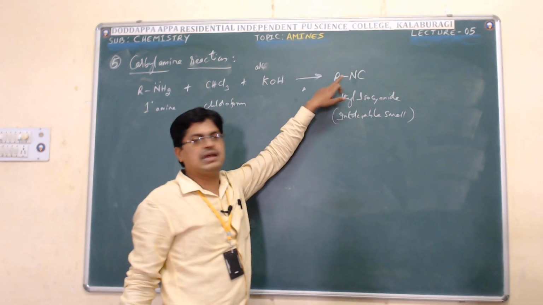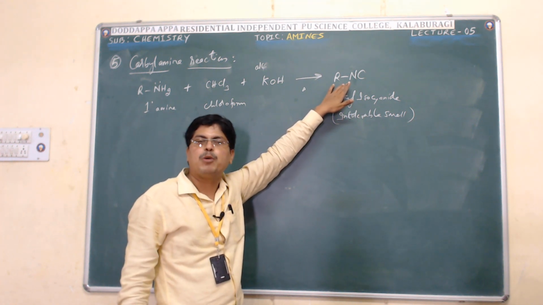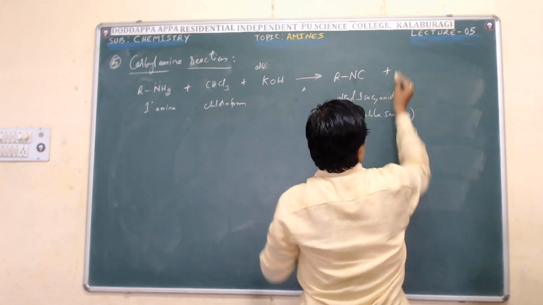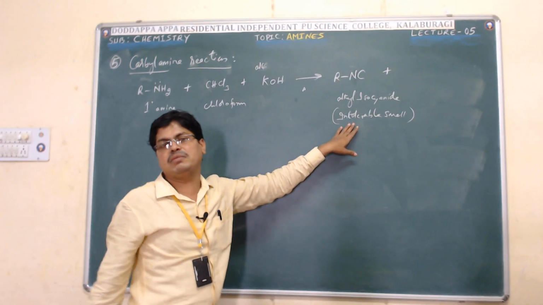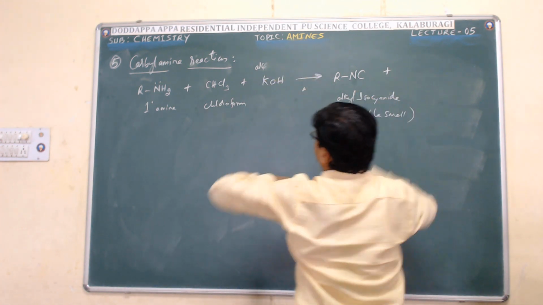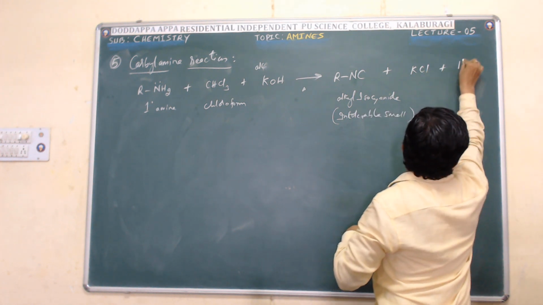This alkyl isocyanide which is obtained has a poisonous, intolerable smell. Or you can call it alkyl carbylamine. Plus what are the other products? You will get potassium chloride plus water.